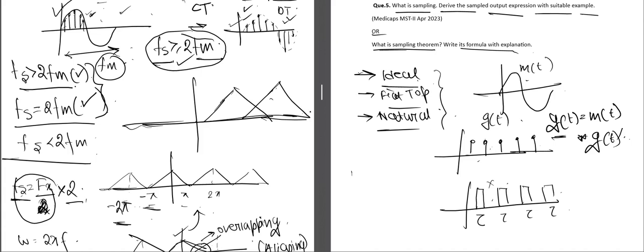So the difference between flat top and natural is on the basis of the output sampled signal. In natural sampling, suppose this is the outline of our message signal. When we multiply the pulse train with our message signal, the output will be like this.